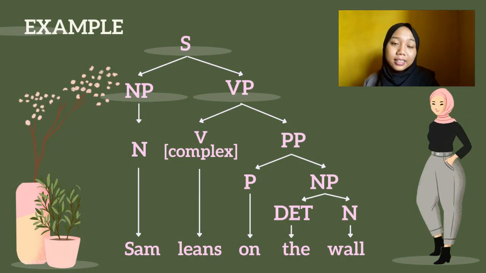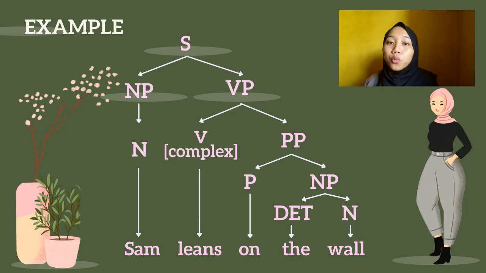Okay, we have a sentence for the tree diagram of a prepositional verb. Sam leans on the wall. In this sentence, Sam is part of a noun phrase with no determiner, so just a noun.